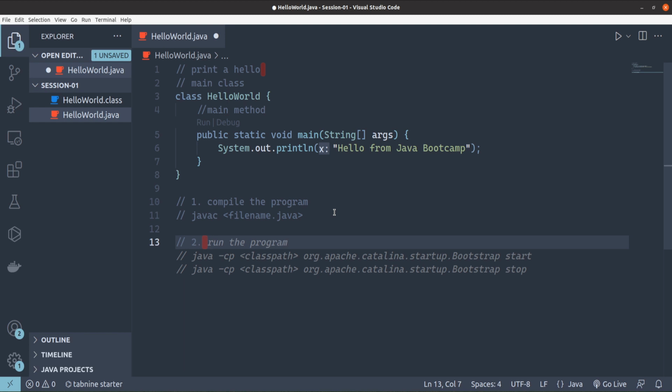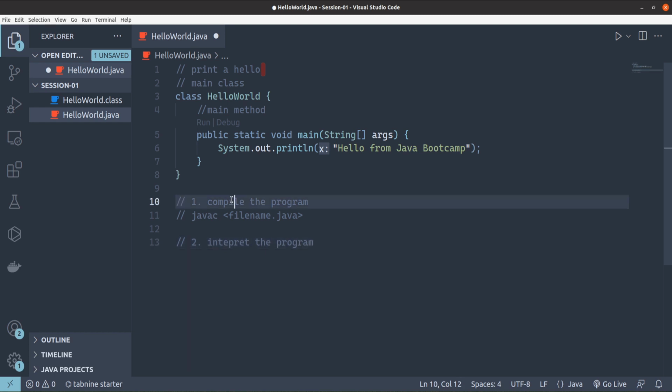So what actually Java will do now, Java is going to interpret the program. Two processes here, compile and interpret. Compilation was done by javac. In the compilation, it has converted it into a middle code. So compilation is a process where your source code is converted into machine understanding code. But Java has a two-step execution. First step, we'll compile the program. So this is providing a bytecode. So I'll write it: compile the program to convert it into bytecode.